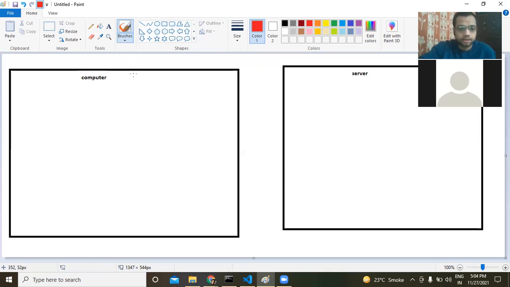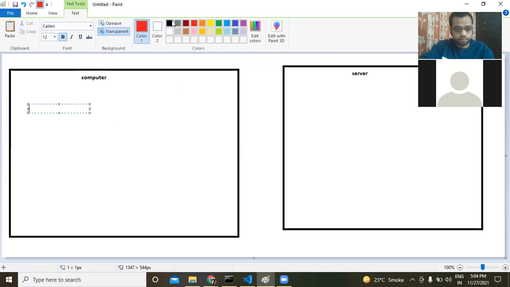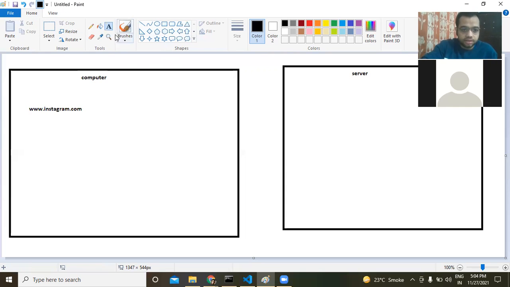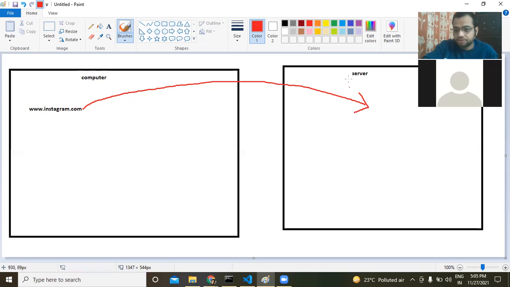Nothing complicated. So what happens is whenever we go inside the browser and we open a website, let's say we open Instagram.com, what happens in the background is the browser, whether it is Chrome or whichever browser, makes a call in the background to the server. So this is your computer, and this is Instagram's computer. The engineers working over there have their own servers, their own computers. So this is the Instagram server, and let's say that there is some database over here.